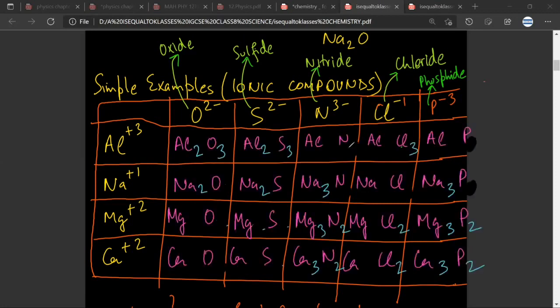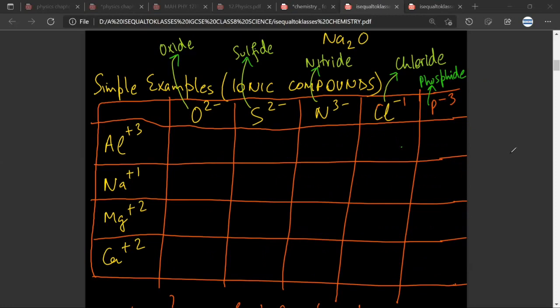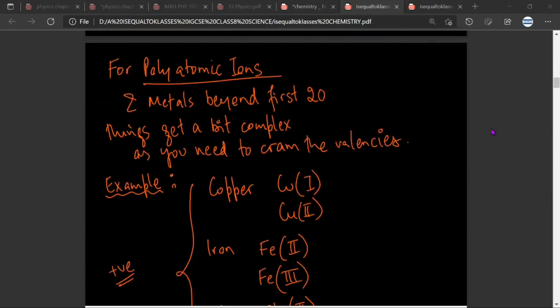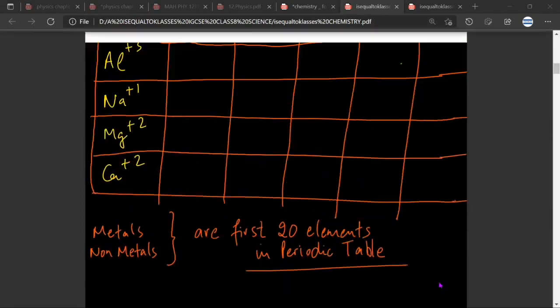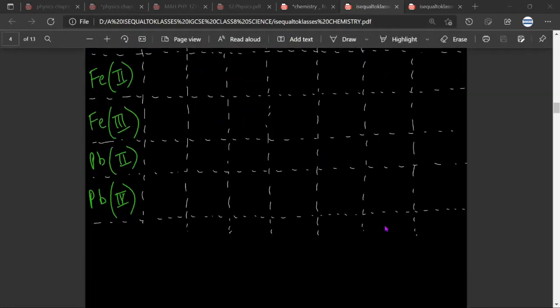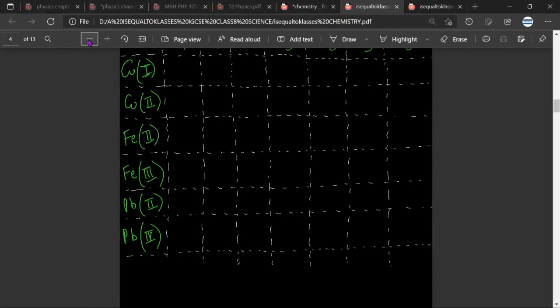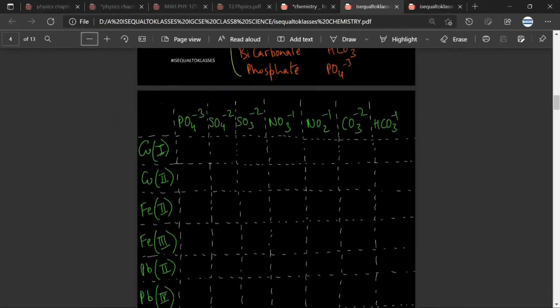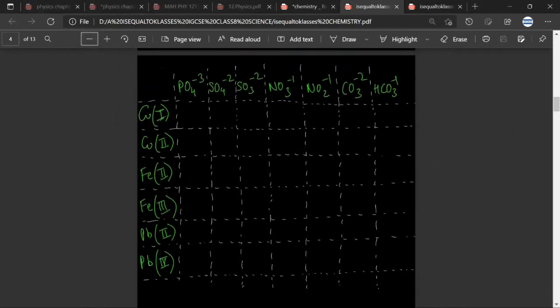No, sir. So what I'm suggesting is that, without looking at the answers, you should be able to do these questions. So for example, you can pause the video at this point and try to write the answers. Any doubt? No, sir. Now, this table was for the first 20 elements. And this is the difficult part where you have to remember the valencies. Have you understood? Yes, sir. But the procedure remains the same.